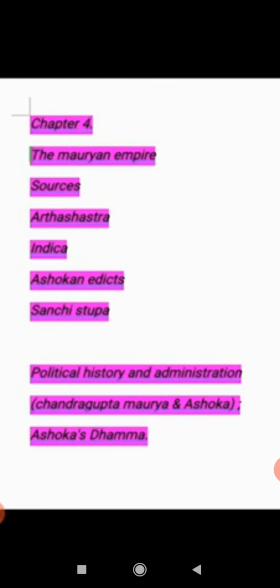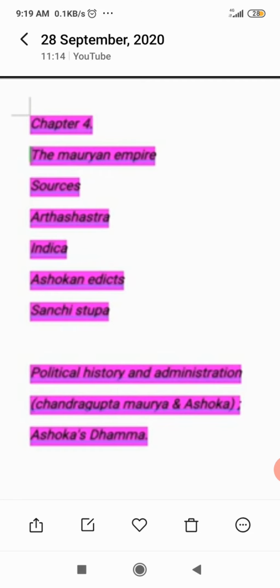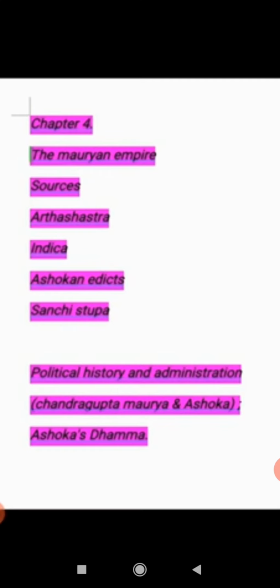His empire was spread all over India, and not only in India but also in Pakistan, Afghanistan, and Nepal. He did all these things under the guidance of Chanakya. Chanakya wrote a book, Arthashastra, in which he describes the principles of politics and the art of administration. Whatever he taught to Chandragupta, he also wrote in his book Arthashastra.